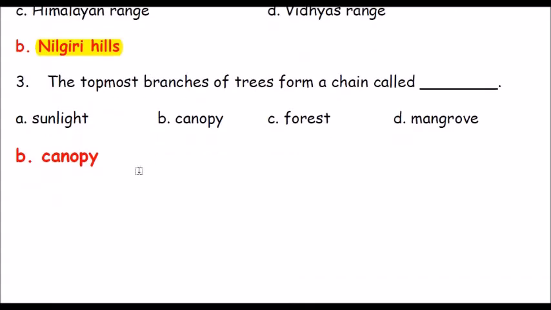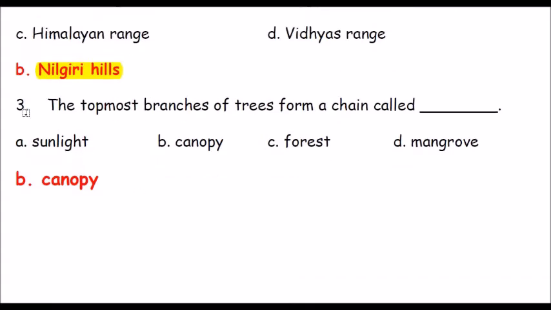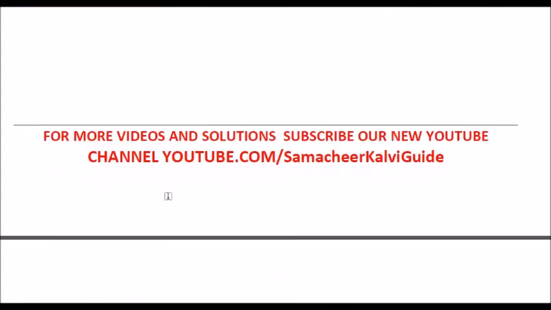Question number 3. The topmost branches of trees form a chain called dash. Options are sunlight, canopy, forest, mangrove. The answer is canopy.